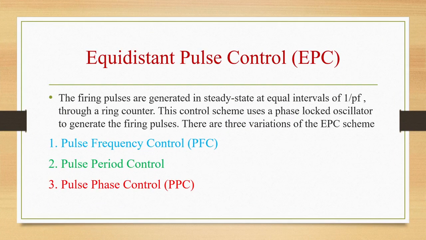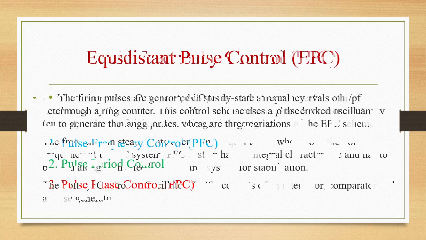Next is equidistance pulse control EPC. In this scheme, firing pulses will be generated in steady state at equal intervals through a ring counter. And this scheme uses a phase lock oscillator to generate firing pulses. Three variations will be there: pulse frequency control, pulse period control, and pulse phase control.